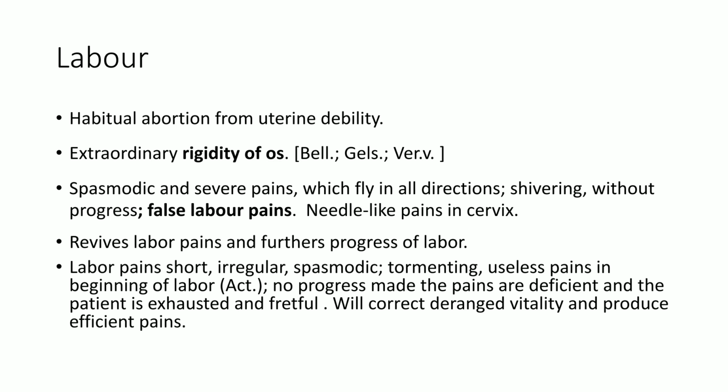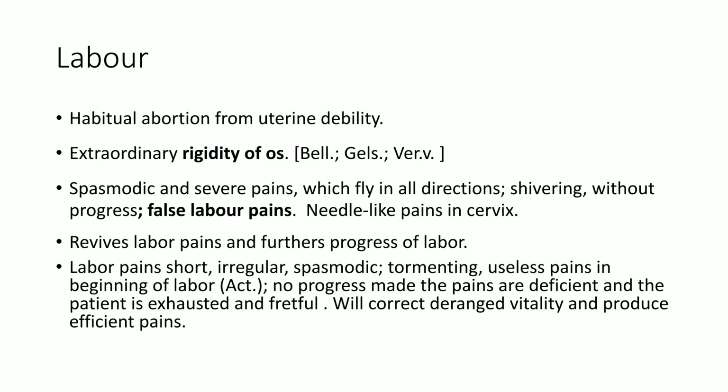So in false labor pains, the labor pains do not progress, or the labor doesn't occur, due to the rigidity of the os. So colophyllum can reverse these pains and further the progress of labor if you give it in time according to symptom similarity. Again, labor pains are short, irregular, spasmodic, tormenting, useless pains in the beginning of labor, no progress made, and the pains are deficient, and the patient is exhausted and fretful. So it will correct the deranged vitality and produce efficient pains.